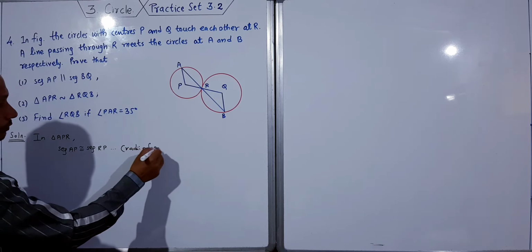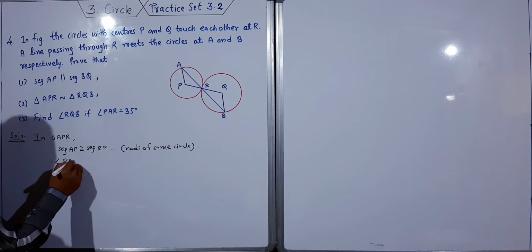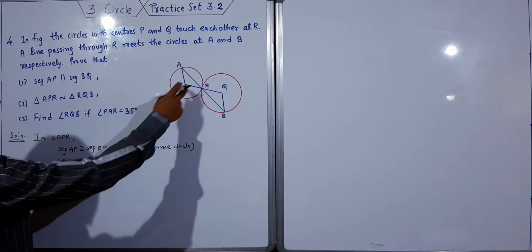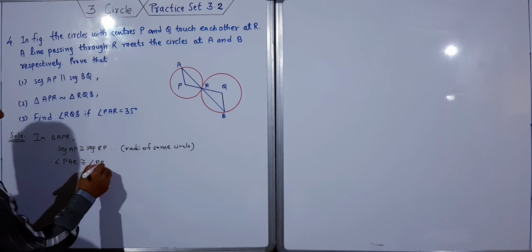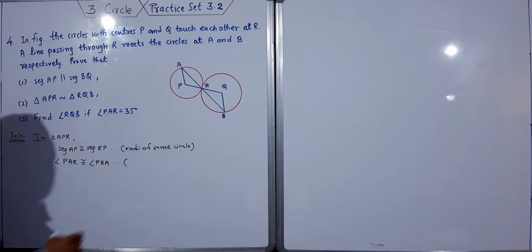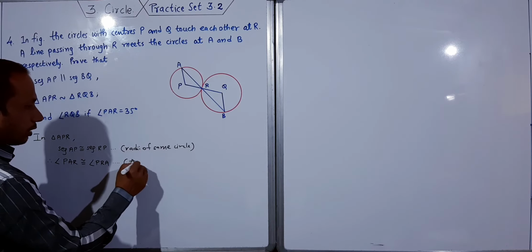Okay, this is first. Therefore, angle PAR is congruent to angle PRA.